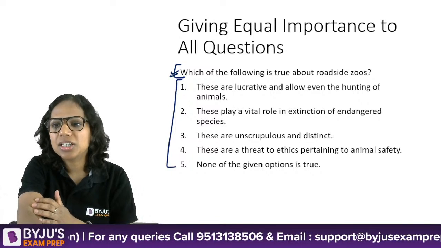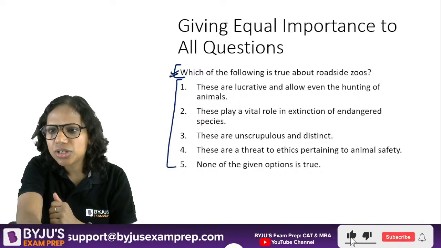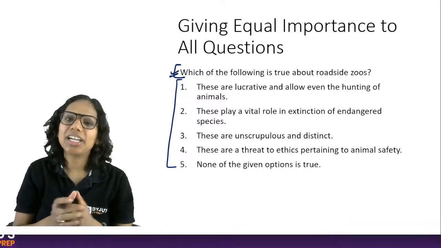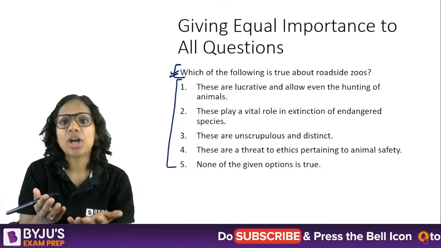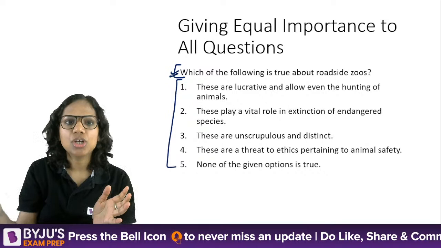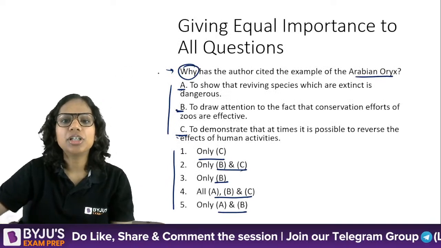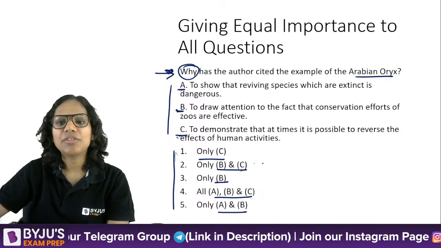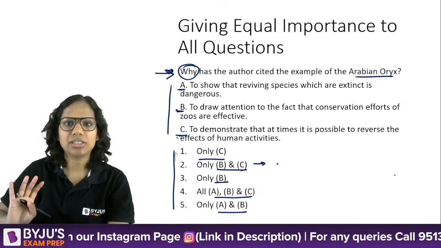Okay, now coming to another query. RCs. How many number of questions is it okay to get incorrect? It again, Shriyans, depends on the kind of RC passage that you have. If it's a very factual RC with very factual questions, then I expect you to have a very high degree of accuracy there, right? My aim will always be to get maximum questions correct. So it will depend on the kind of RC passage. Having said this, if this proved to be a difficult question for me, I would not unnecessarily waste my time on it. If I have a 70-80% surety about, let's say, option 2 over others, I would just mark 2 and proceed. Right?